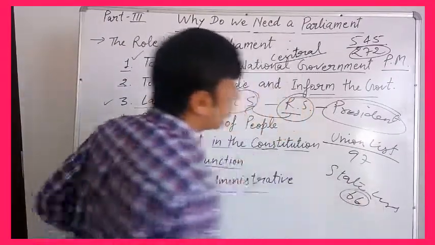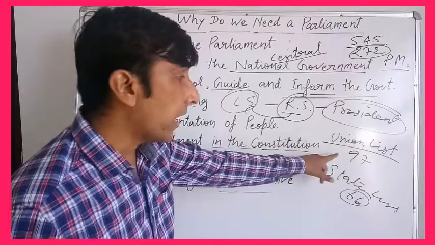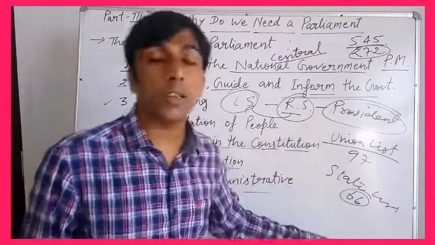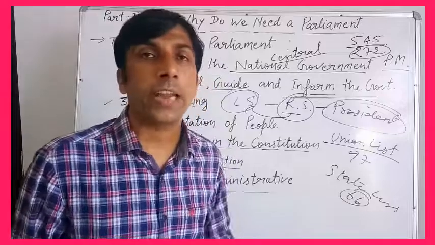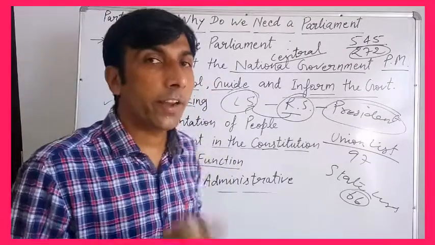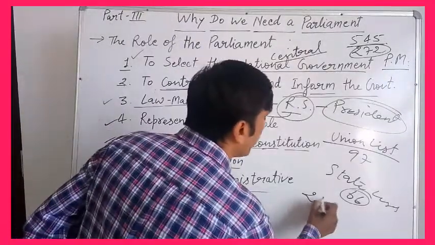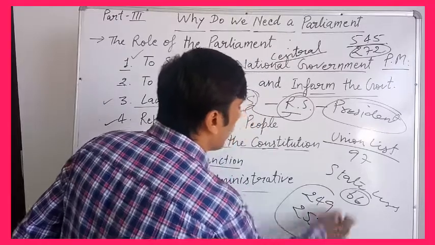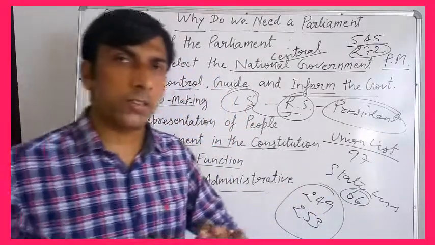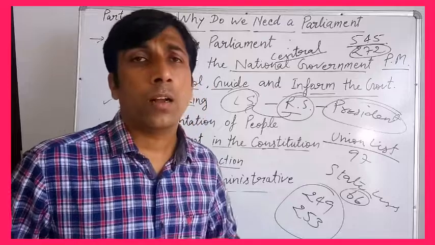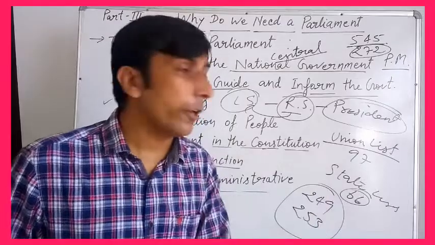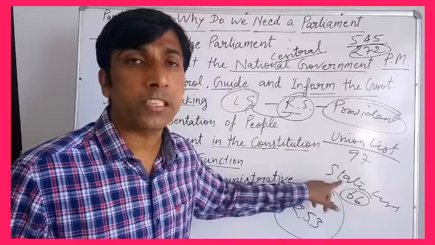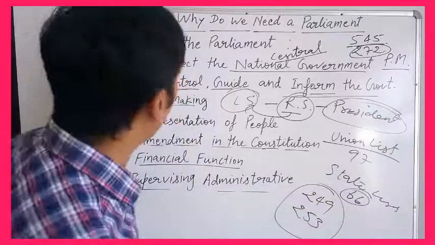So union list subjects are under Parliament, and sometimes the subjects given in the state list can also be under Parliament, right? If we talk about Article 249 and Article 253, according to these articles, there are provisions under which Parliament can make laws on the subjects given in the state list. Clear? So this is another function of Parliament.